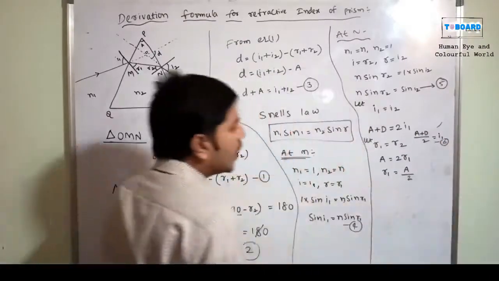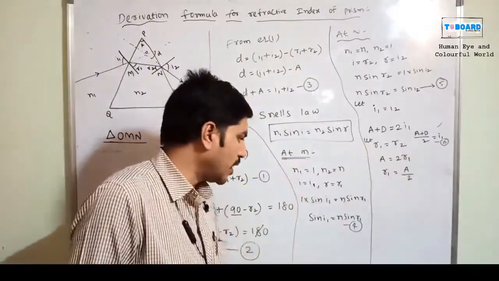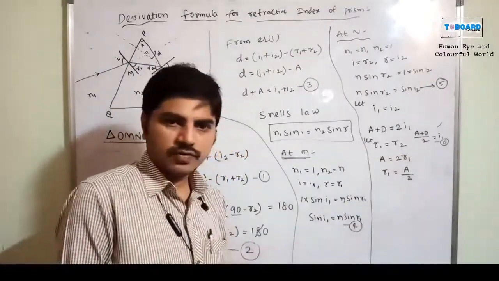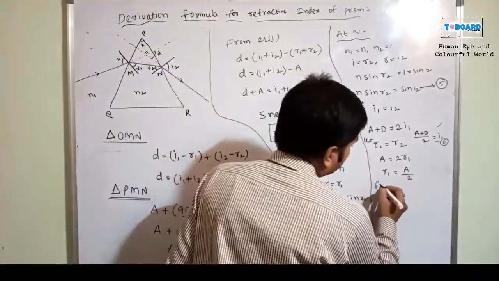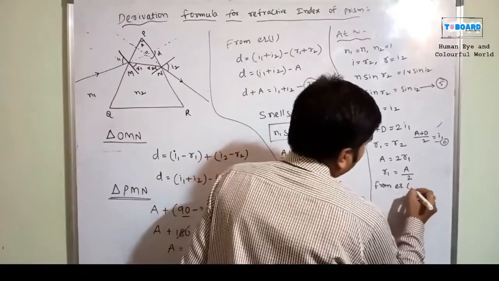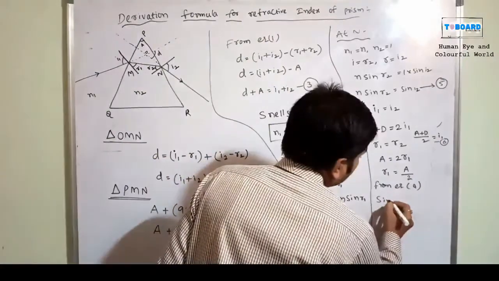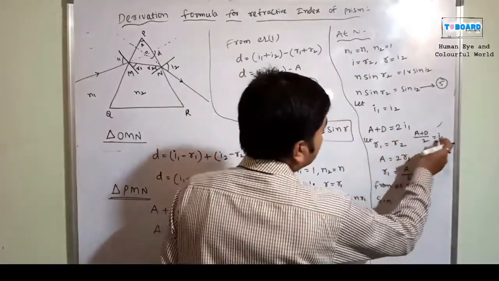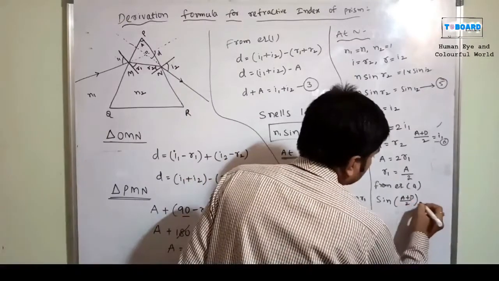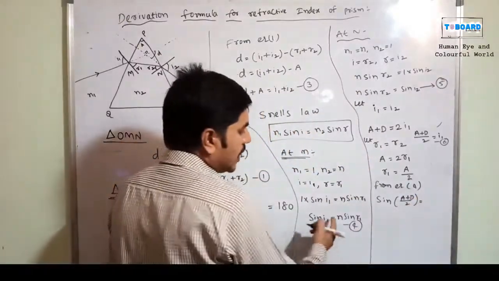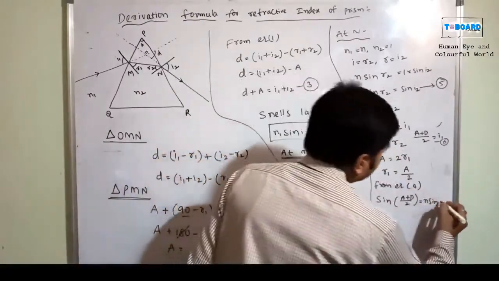Now I am going to substitute the values we have, the A plus D by 2 I1 value and the R1 value. I will substitute all the values in the fourth equation. From equation 4, sine I1, where I1 is nothing but A plus D by 2, is equal to n sine R1. N sine R1 means A by 2.